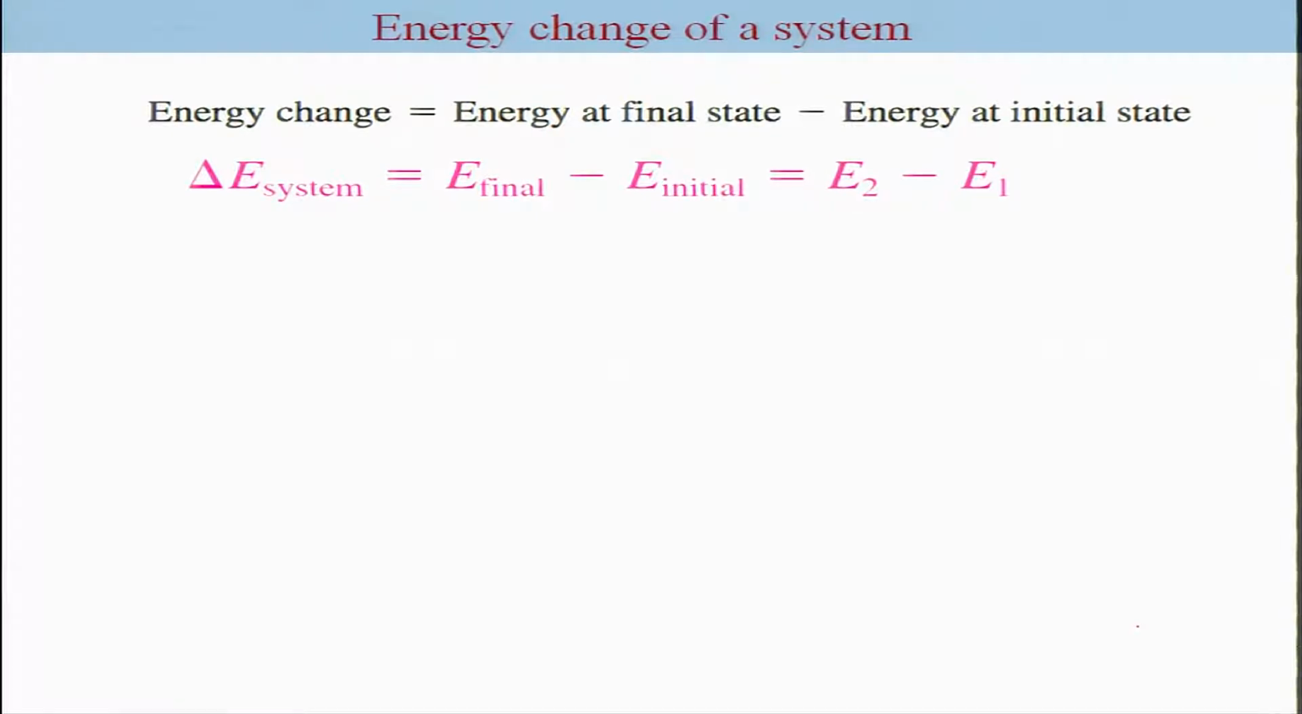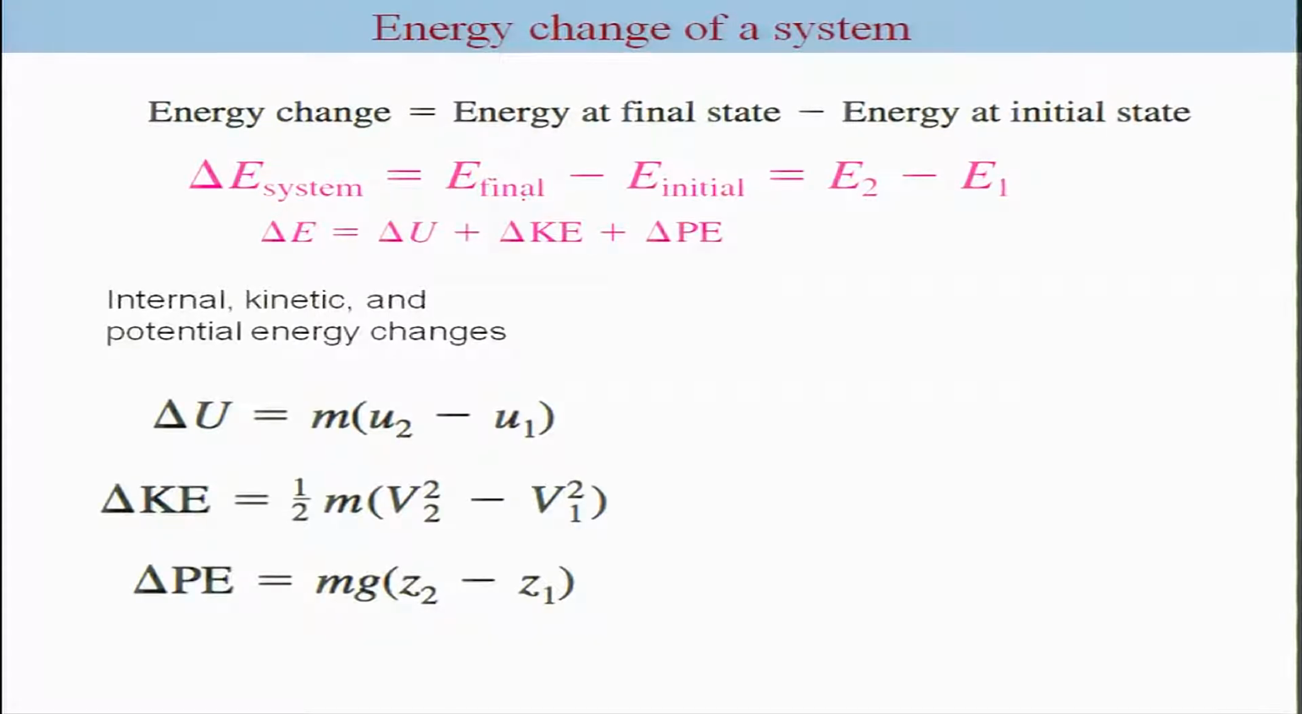Here the energy change is nothing but E final minus E initial of the system, and delta E is nothing but delta U plus delta KE plus delta PE. Of course, delta kinetic energy is related to the velocity. If there is a change in the velocity of the system, then of course you are going to consider that. If there is a change in the elevation of the system, you will be considering delta PE. But most of the time we ignore that.